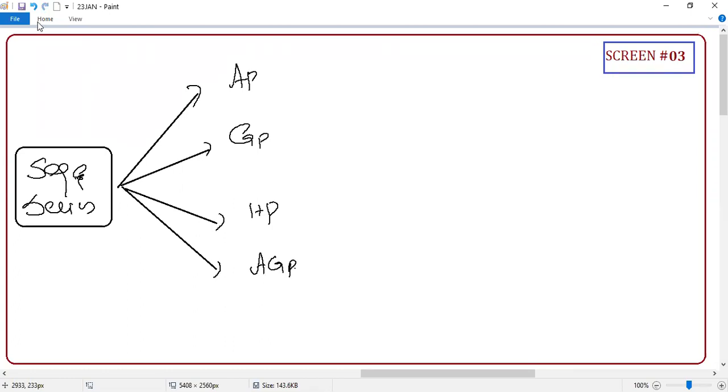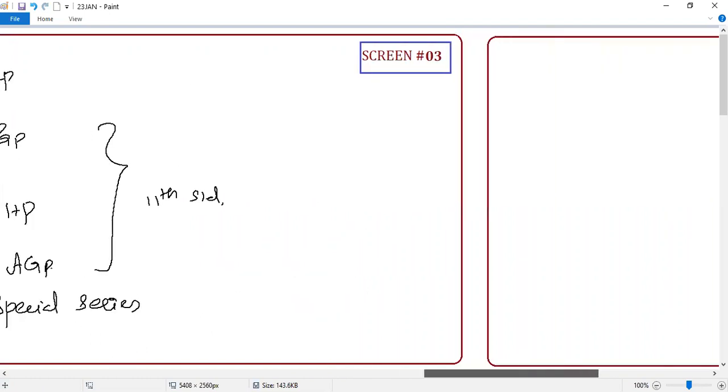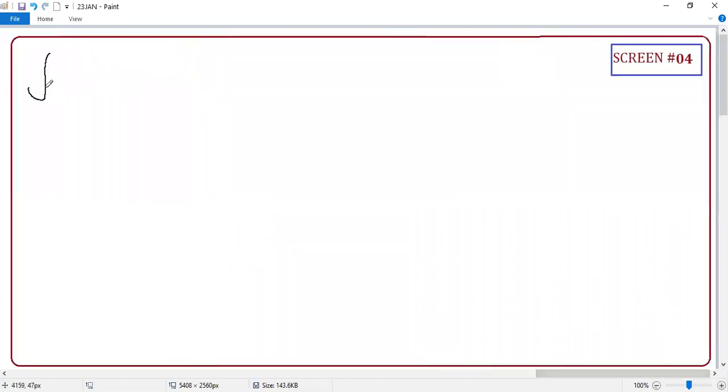Then you have something called special series also, under which a lot of things will come. These are very important. Anyhow, as I said, these are all part of your 11th standard. So we learned about AP.